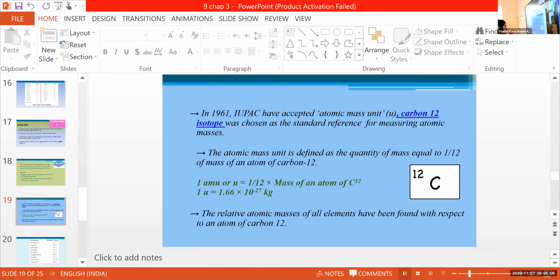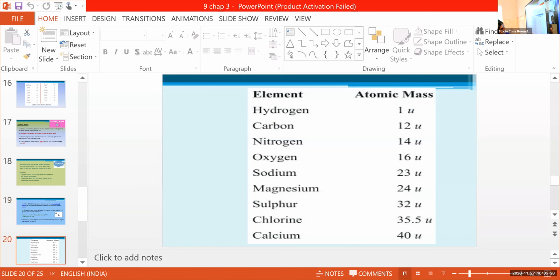The relative atomic masses of all elements have been found with respect to an atom of carbon 12. Okay. So that's about atomic masses. Then I will show you certain elements with their atomic masses. Okay. Adulya, please unmute. Yes, ma'am. What's the atomic mass of hydrogen?